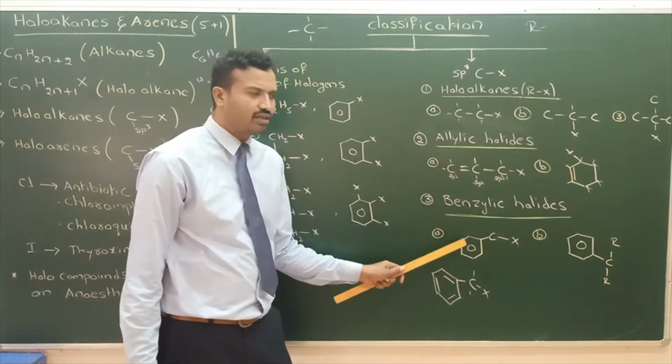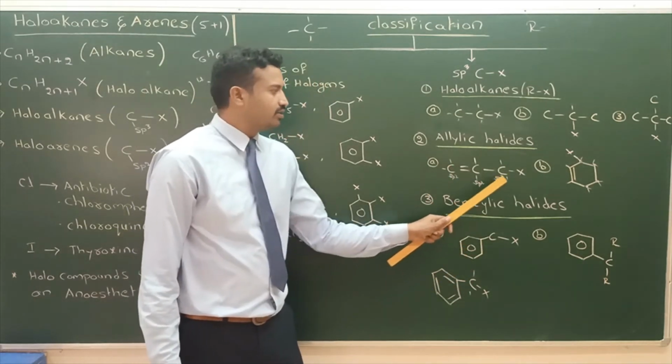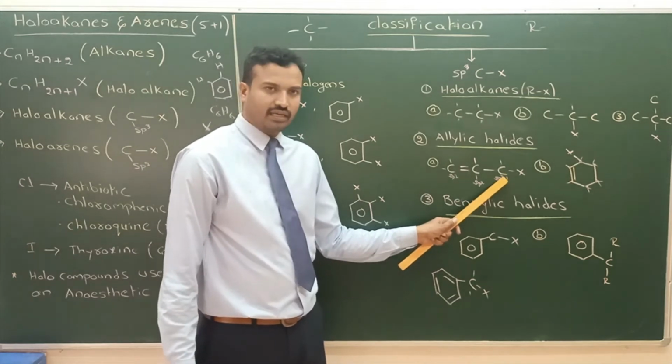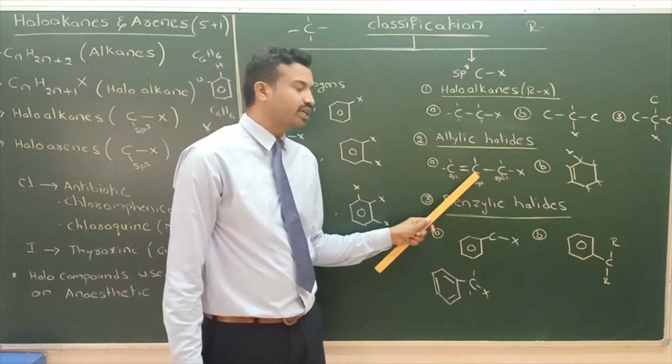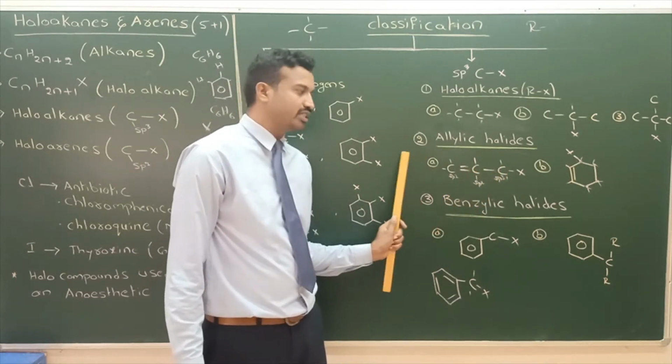Similar to allyl, here also same. Halogen is bonded to sp3 carbon, and that sp3 carbon is bonded to an sp2 carbon of an open chain structure.